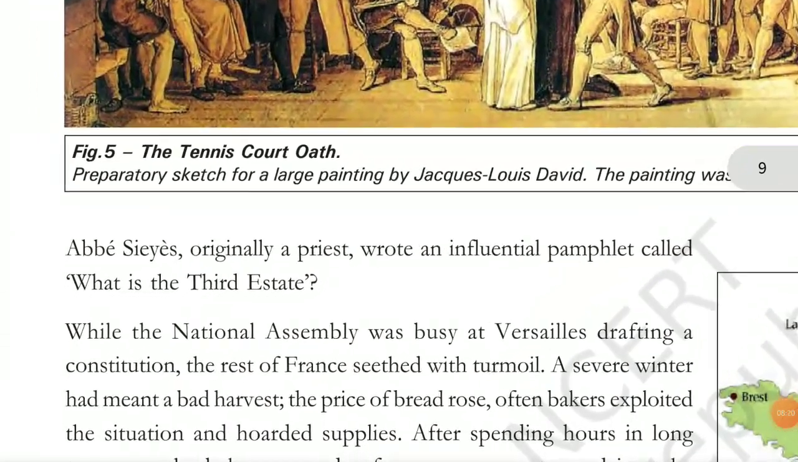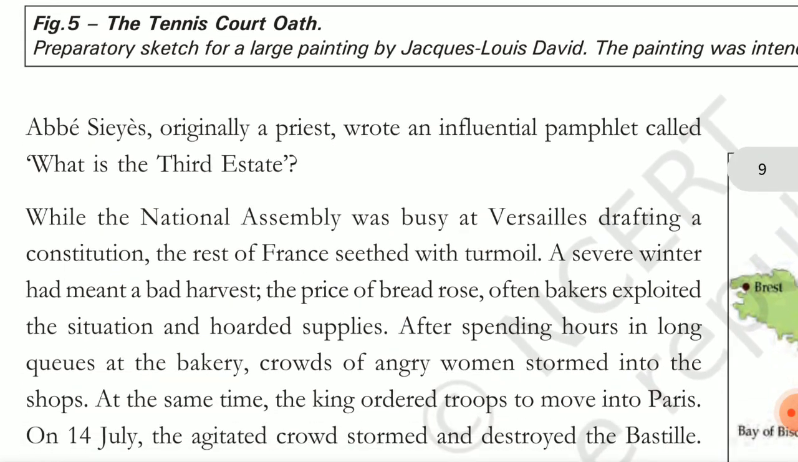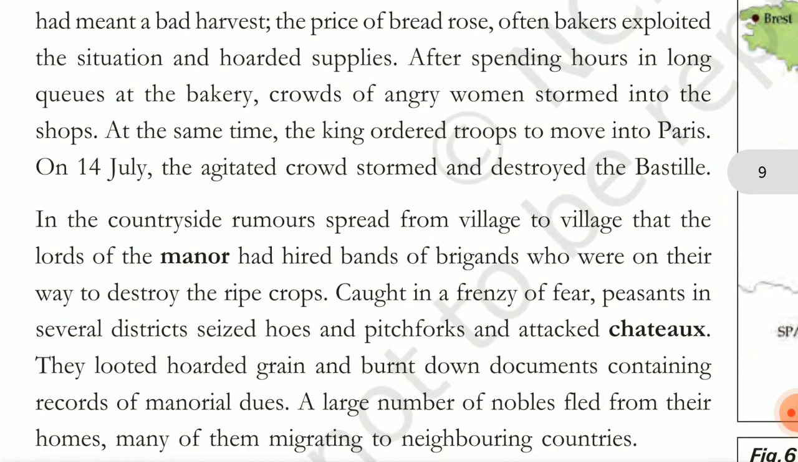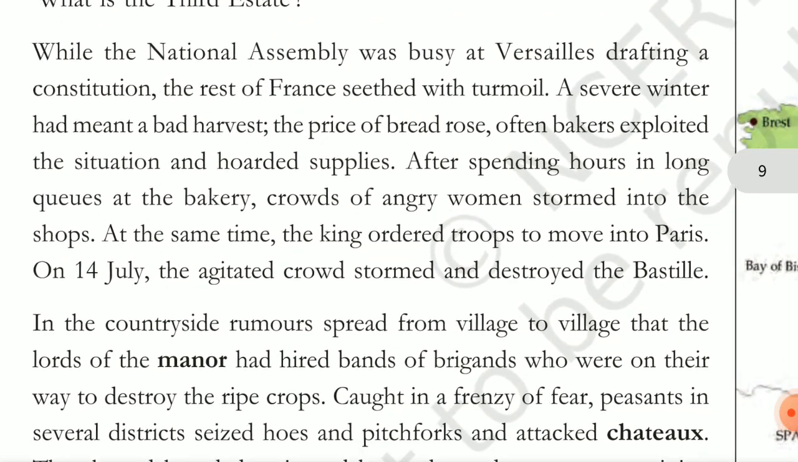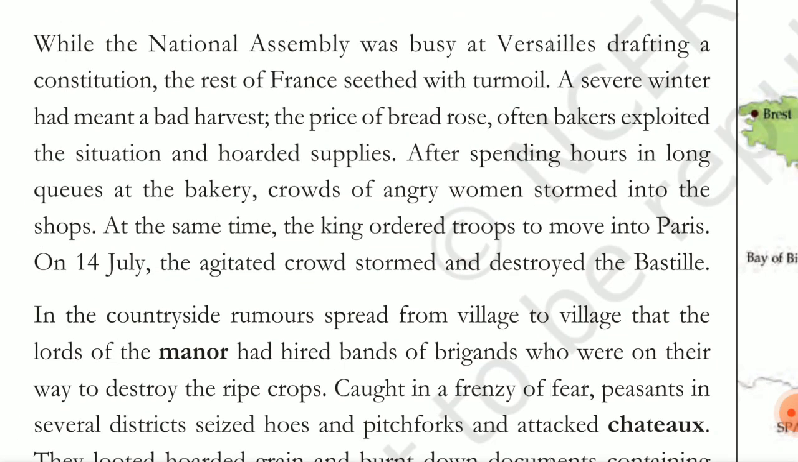Then Abbé Sieyès, he is a priest, a clergy. So both of them did not belong to the third estate, but they still helped the third estate. Mirabeau was a noble, and Abbé Sieyès belonged to the clergy. Abbé Sieyès was originally a priest, and he wrote an influential pamphlet called What is the Third Estate? A pamphlet is like a small paper in which a lot of things are mentioned. And the National Assembly was busy at Versailles drafting a constitution.